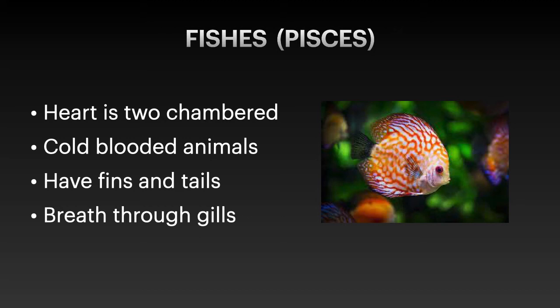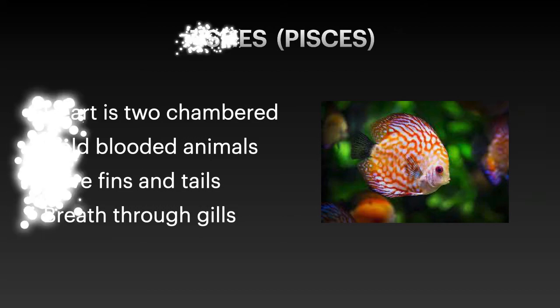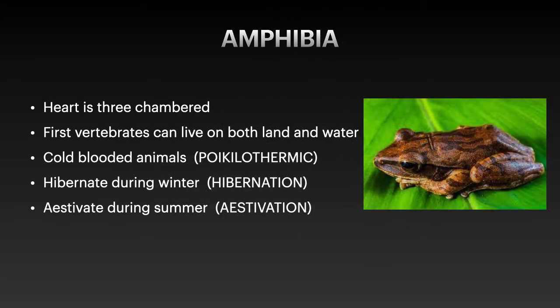So all the fishes come under this class, pisces. Fishes are much more highly developed than invertebrate organisms. The next class is amphibia, amphibians. Amphibians means, the exact meaning of this is that the organisms can survive in two different habitats. They can live on land as well as in water.